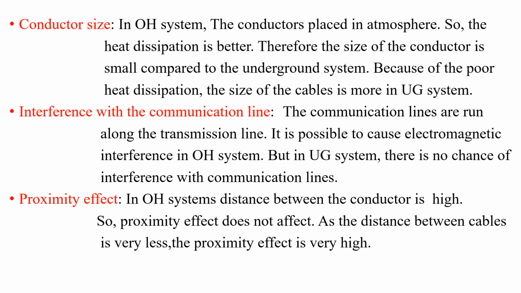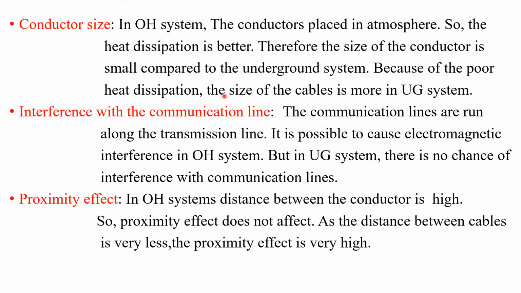Next comparison is based on conductor size. Overhead systems are placed in the atmosphere, so heat dissipation is better in OH systems, and the weight of the conductor must be as low as possible, so the normal size of the conductor is very small compared with UG systems.